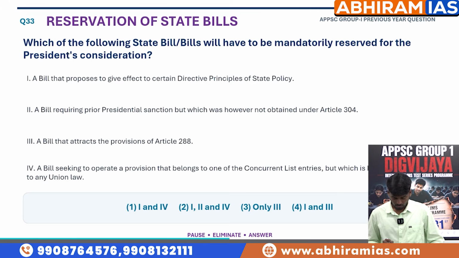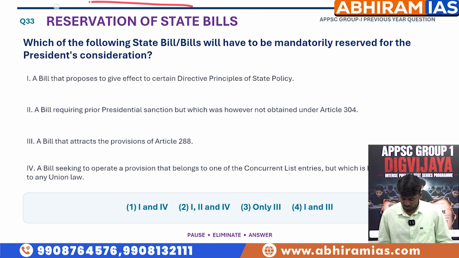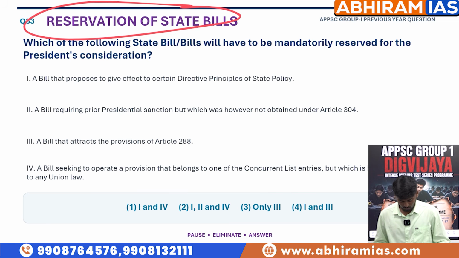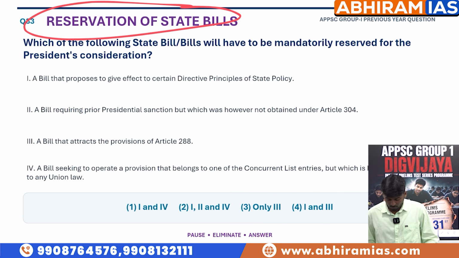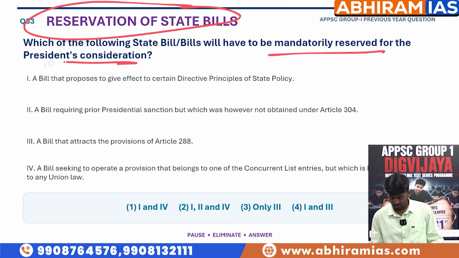Next question. Reservation of state bills. Which of the following state bills will have to be mandatorily reserved for the President's consideration?